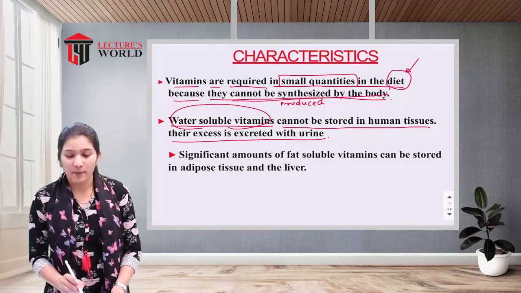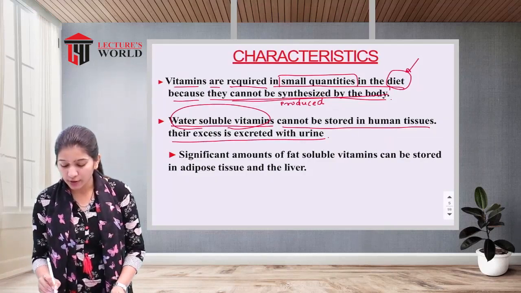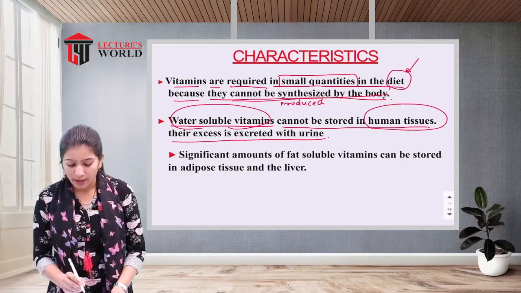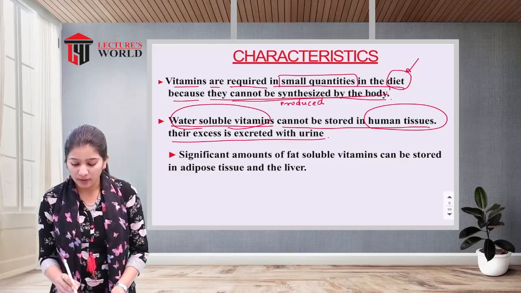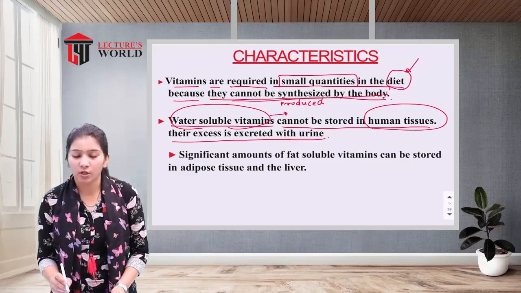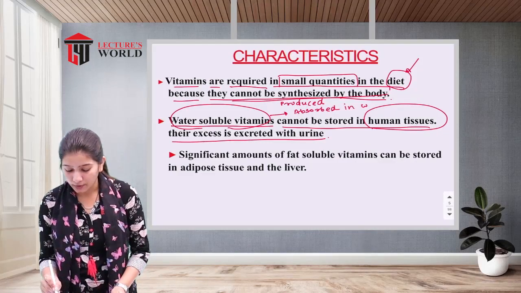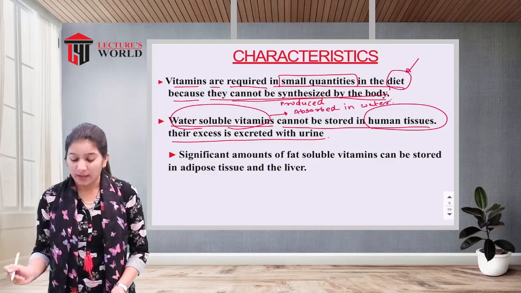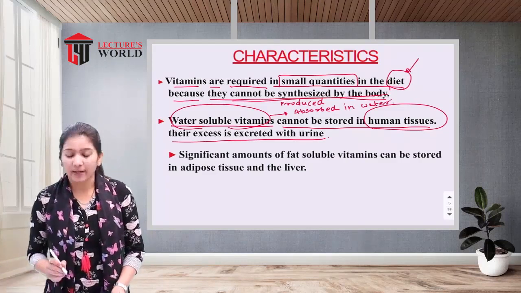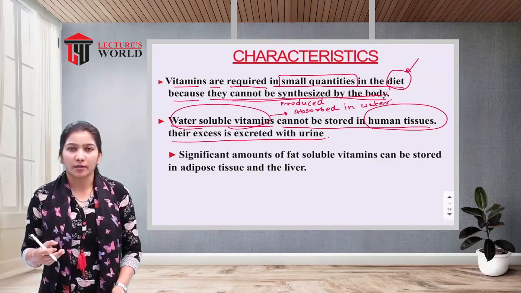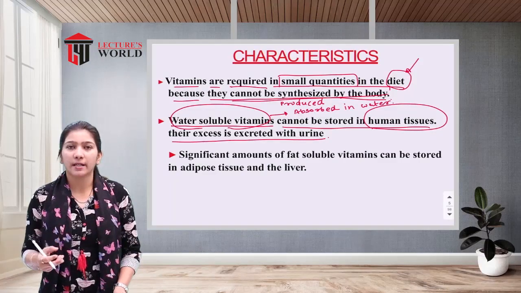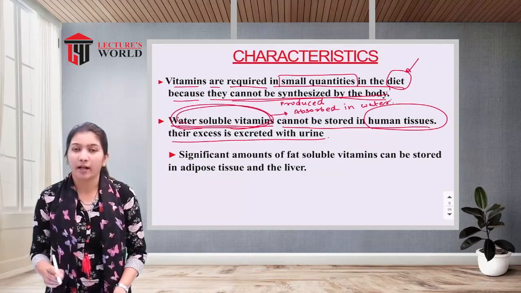So water soluble vitamins are absorbed in water, and by urination we excrete the water and toxic material, including the water soluble vitamins as well.